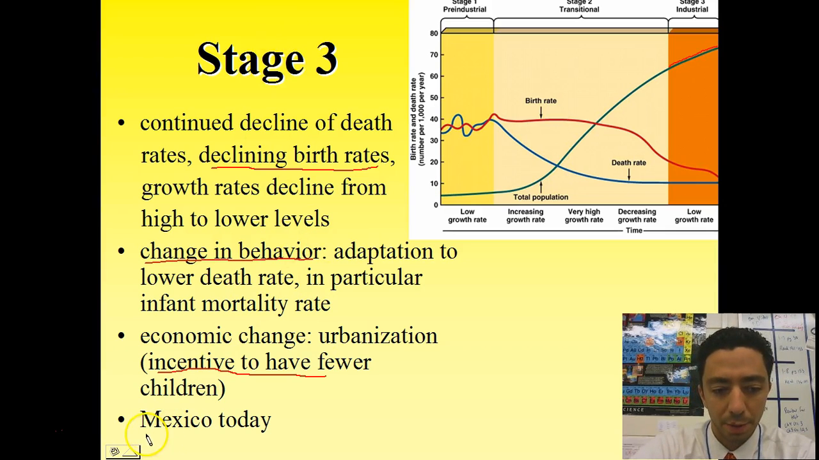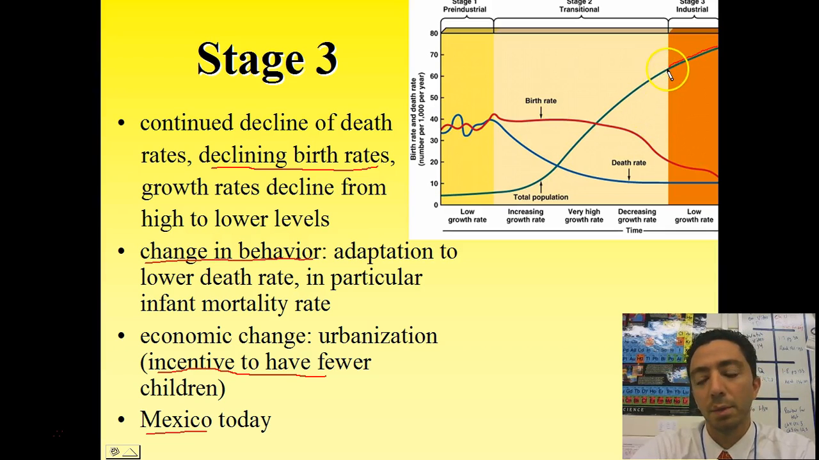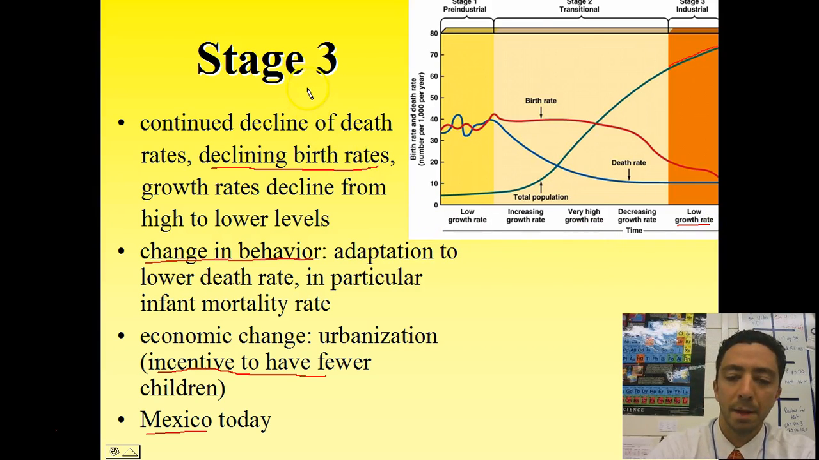A really good example of a stage 3 country is Mexico today. A lot of South America is considered a stage 2 or stage 3 country. Some other countries, like China and India, look a lot like stage 3 countries, where you still have high populations, still increasing at a pretty steep rate, but the birth rate is starting to fall. And eventually, as you can see here at the end, the lines get awfully close together. But this is characterized by a much lower growth rate.